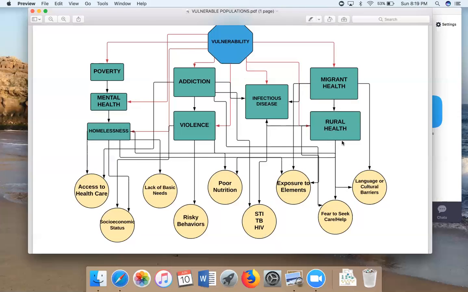Valley fever is very big in my area, which has a high population of migrant health workers in rural parts of Santa Maria. Migrant health is also strongly correlated with language and cultural barriers to healthcare, as well as access to healthcare. They're often uninsured, or they're afraid to go get help because they fear that they'll be reported to immigration.